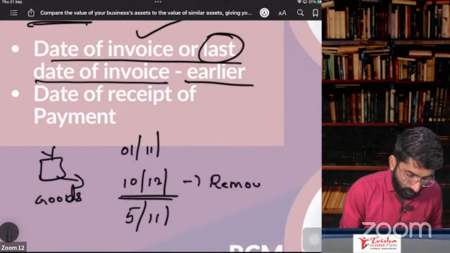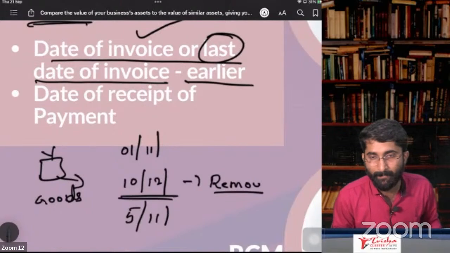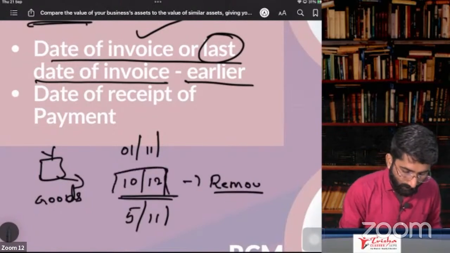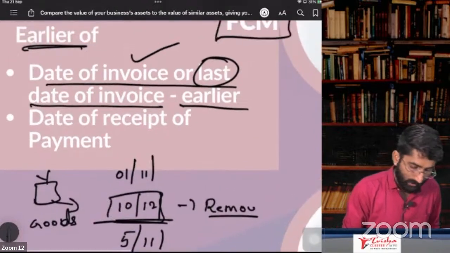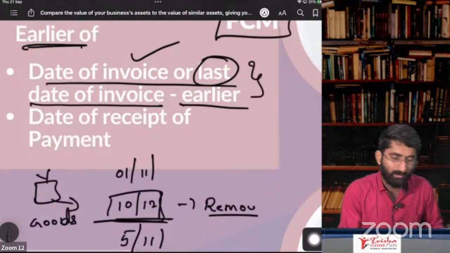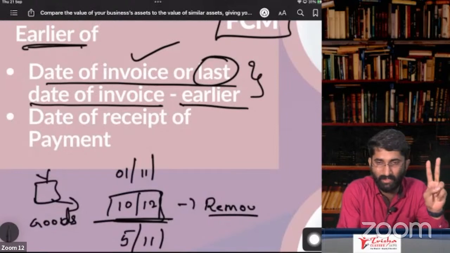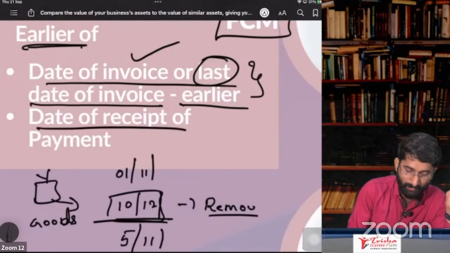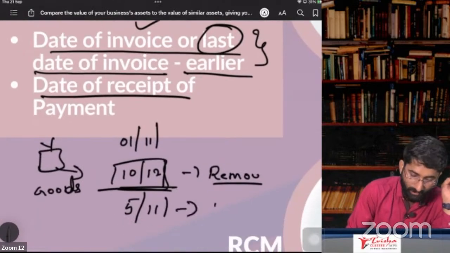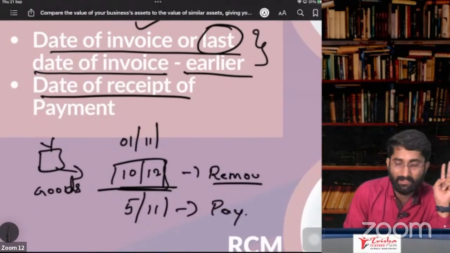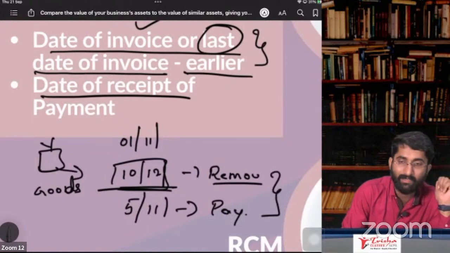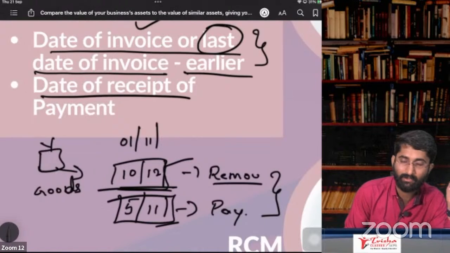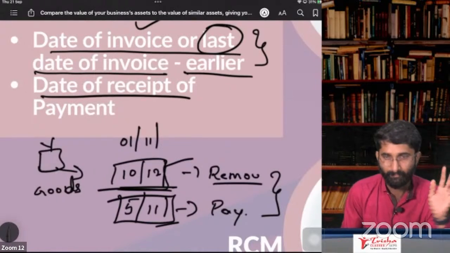So on 10th of October, I removed the goods from my factory and I'm giving it to you. Last date to give the invoice is 10th of October. Whichever is earlier, date of invoice or last date to issue the invoice, compare it with date of receipt of the payment. The payment has been done on 5th of November. Which is earlier here, 10th of October or 5th of November? 5th of November is earlier. So time of supply is 5th of November.